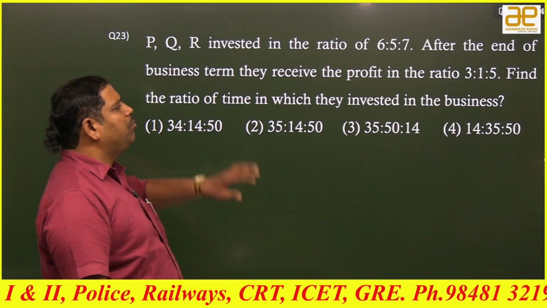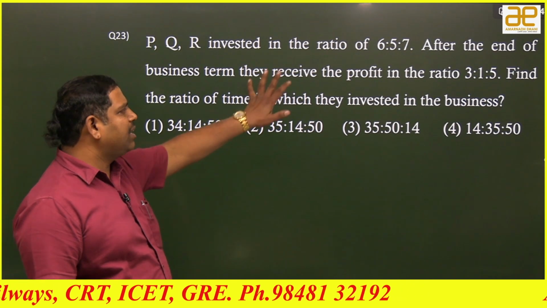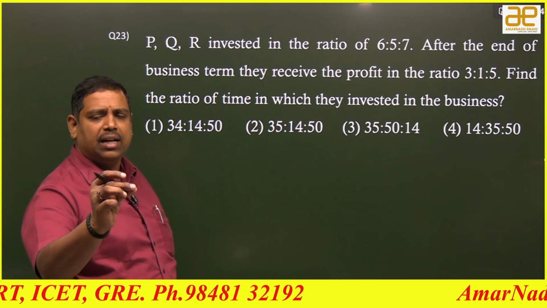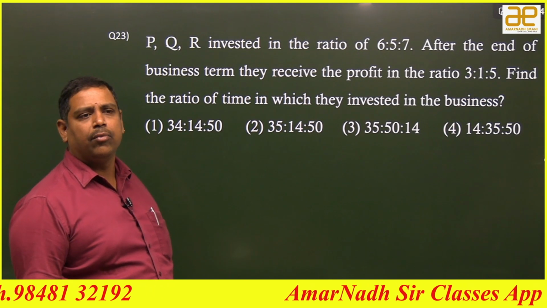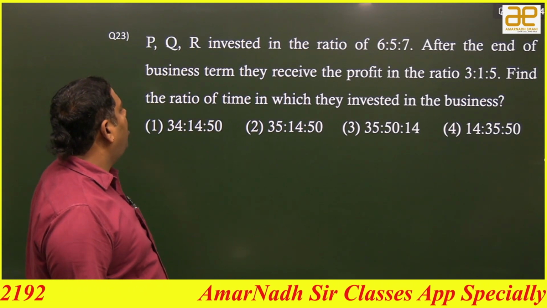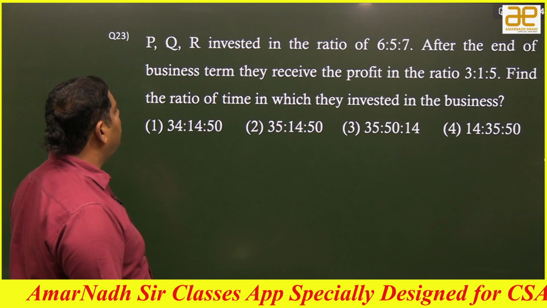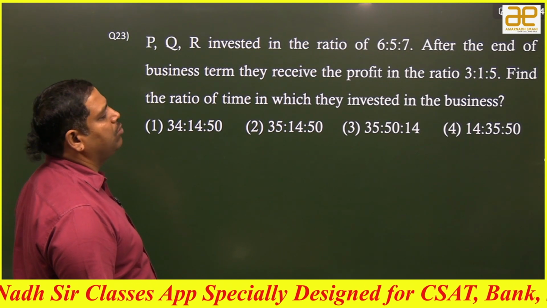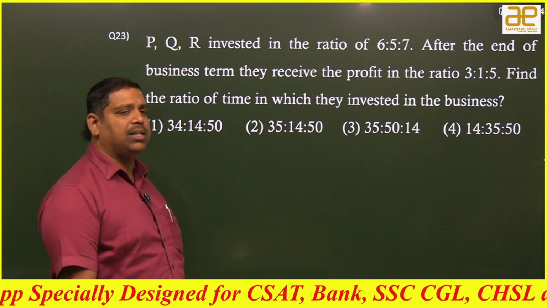PQR, here, this is one of a model questions. If you have practiced this question, in the examination you can answer it like this, else it will be a help for you, okay? Right. PQR invested in the ratio 6:5:7. After the end of the business term, they received the profit in the ratio 3:1:5. Find the ratio of time in which they invested in the business.